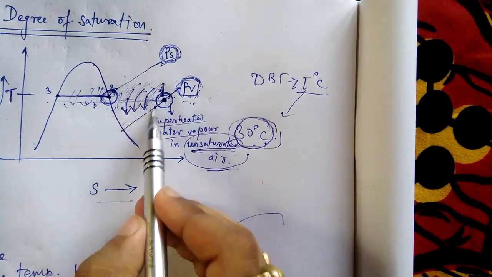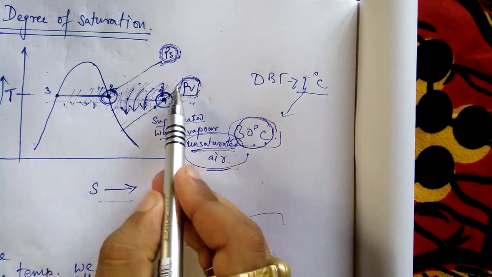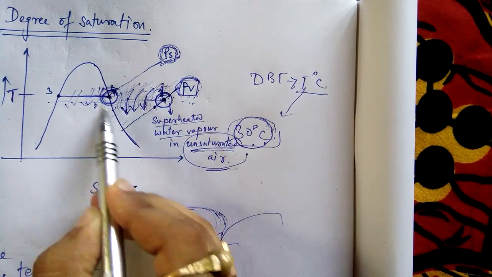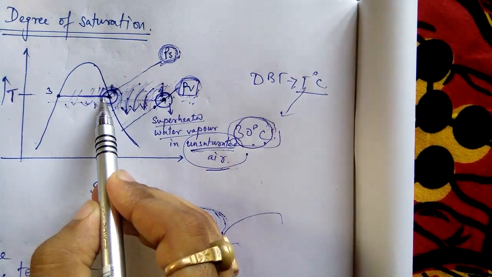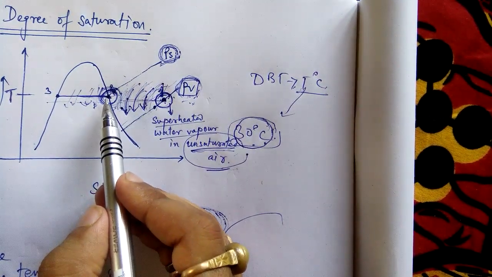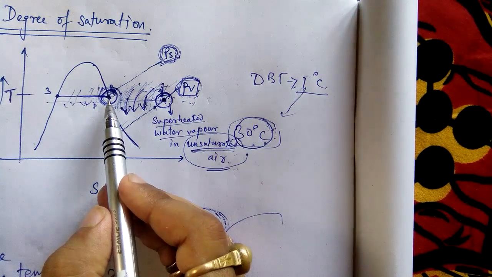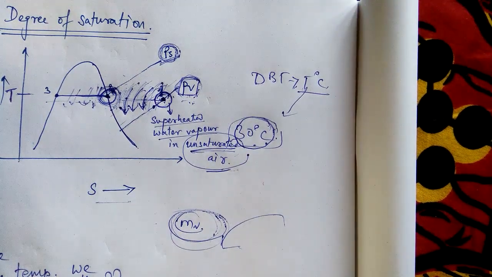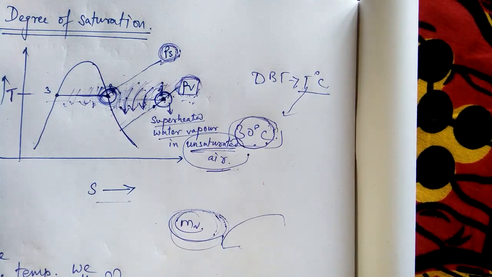So it kept taking moisture and its pressure kept increasing, and when it reached this point, air is saying that I cannot absorb any more moisture because I have reached my maximum value. So we have learnt that at a particular temperature, air can hold a particular amount of water vapor. If you add more water vapor, that will precipitate down.